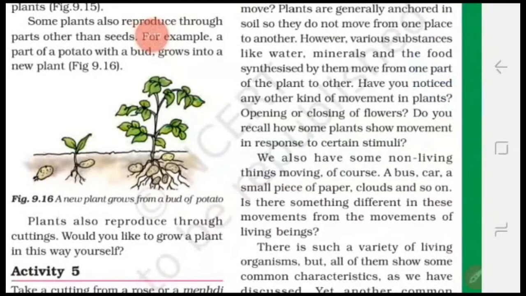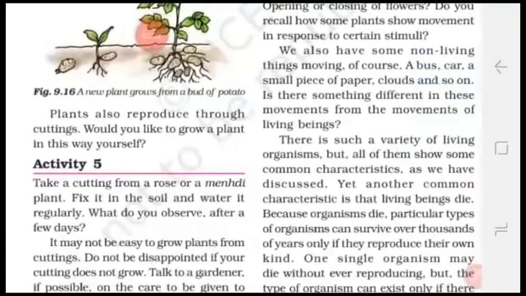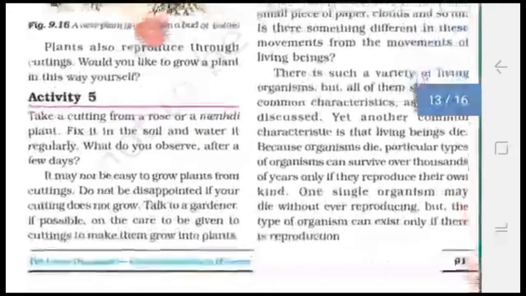Means we can grow new plants from the stem part of the plant, from the root part of the plant, from the leaf part of the plant. Okay students, so plants also reproduce through cutting. Would you like to grow a plant in this way by yourself? Let us see activity 5.